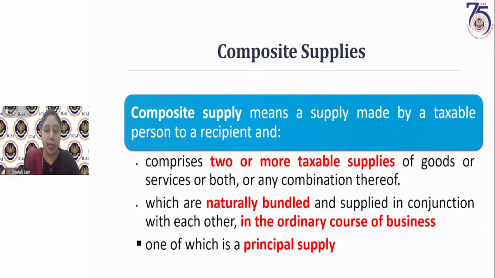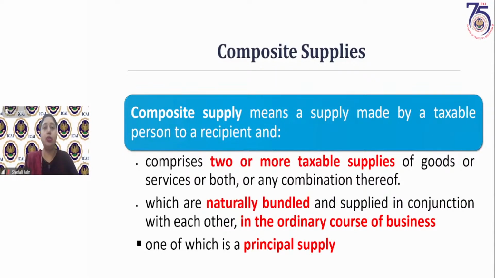So when two supplies are made together, a combination of two goods, two services, or goods and services. So at least two supplies are there. There can be more also, which are naturally bundled in the ordinary course of business.